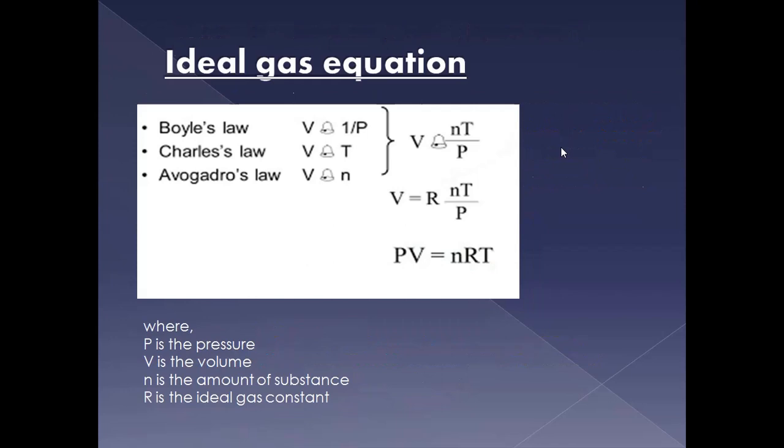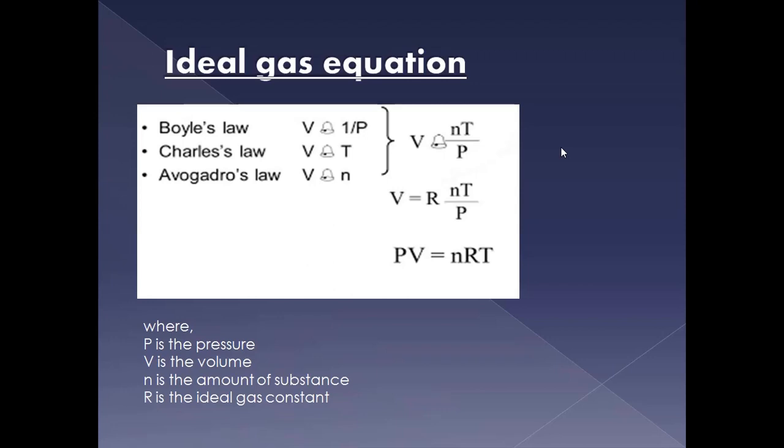And next, what is the ideal gas equation? According to Boyle's law, at constant temperature, volume is inversely proportional to pressure. Similarly, Charles' law: at constant pressure, volume is directly proportional to temperature. And Avogadro's law: at constant temperature and pressure, volume is directly proportional to the number of moles. By combining these three laws, we finally get the ideal gas equation, that is PV = nRT, where the proportionality constant is the universal gas constant or the ideal gas constant,